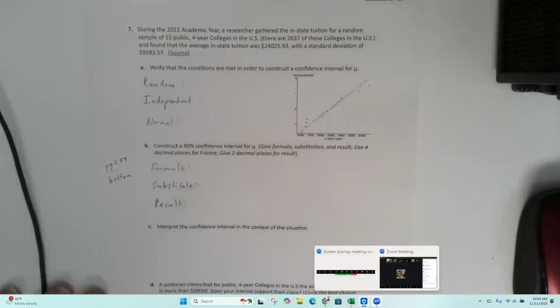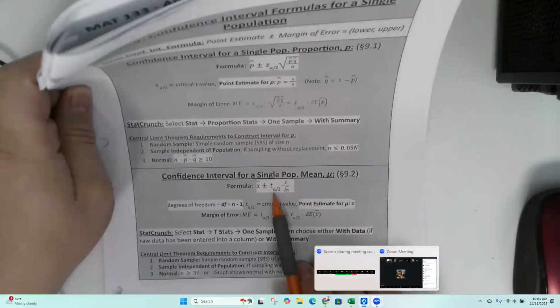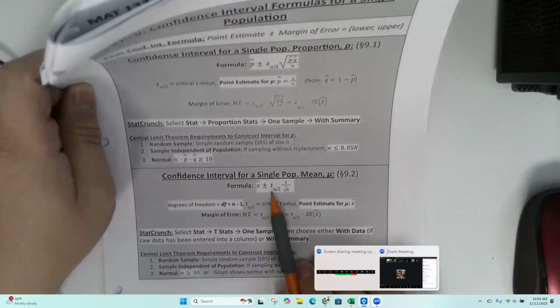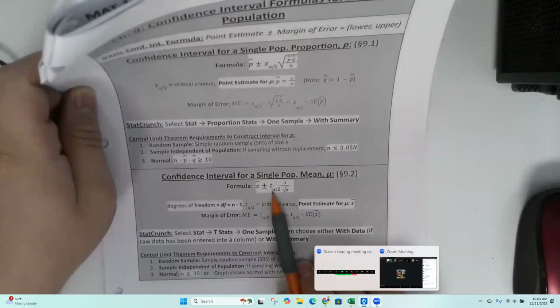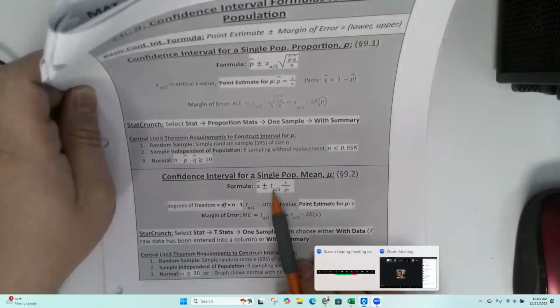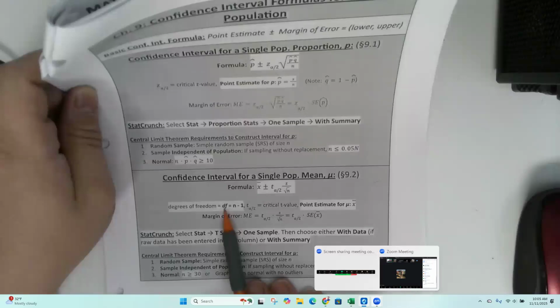Now, one thing you'll notice about the difference between the formula at the top and the formula at the bottom is this one is Z alpha over 2, and this one is T alpha over 2. So T alpha is not using the normal curve. It's using a Student T curve, and the T curve looks very similar to the normal curve. You can treat it very much the same, except that there's one small difference, which is you have to know what the degrees of freedom are. The degrees of freedom are one less than your sample size.